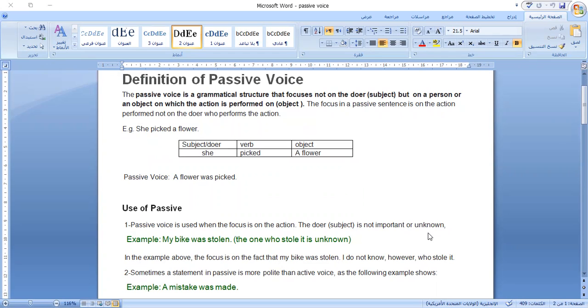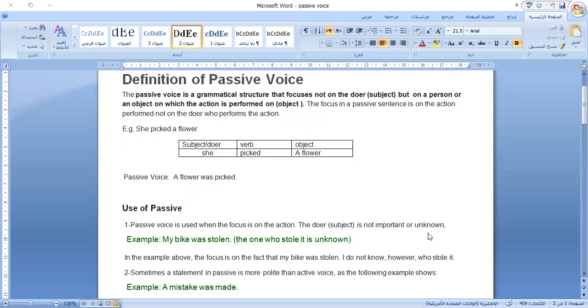For example, when I say the president was killed, it is important to know who is the doer, but I don't know him. The murderer, or the one who killed, ran away. Nobody knows him. So in this case, I use the passive voice. The president was killed. Who killed him? I don't know. Or I know the doer, but I don't want to say. I want to keep it as a secret.